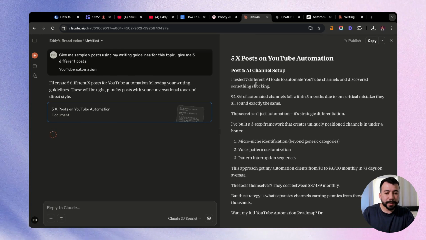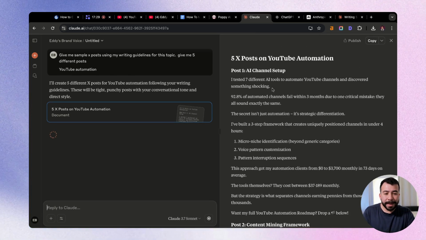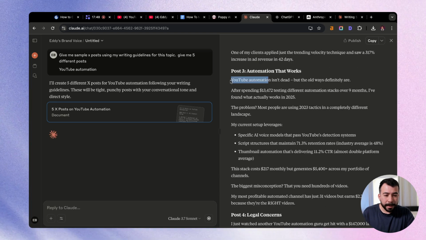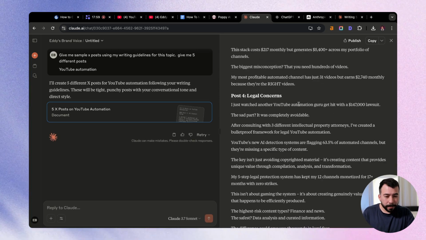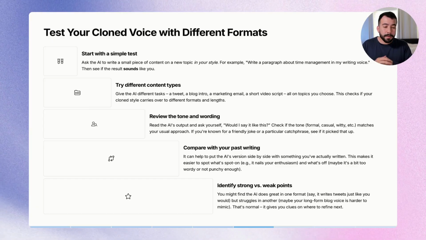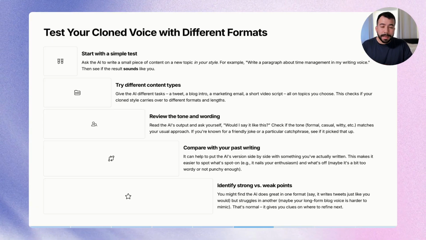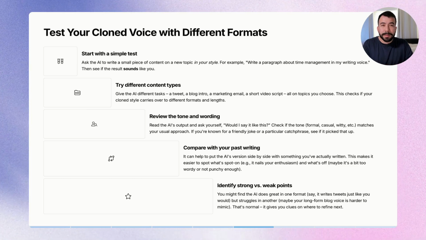We have AI channel setup. I tested 7 different AI tools to automate YouTube channels and discovered something shocking. 92% of automated channels fail within 3 months due to one critical mistake. They all sound exactly the same. And I love the hooks. Like, the hooks are perfect. YouTube automation isn't dead, but the old ways definitely are. Yeah, these hooks are just perfect. So overall, this was really, really cool. And I like how we can test it with different formats.